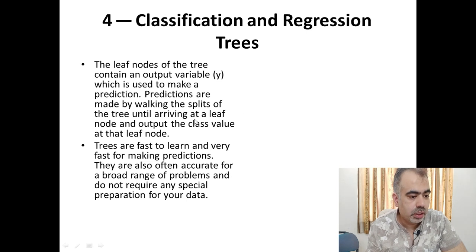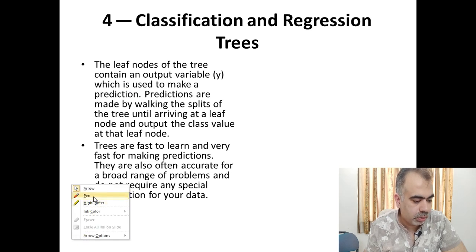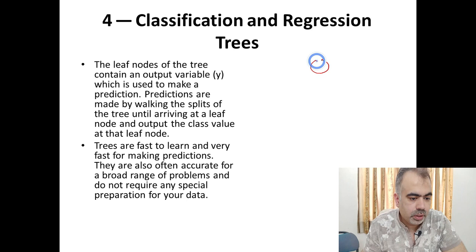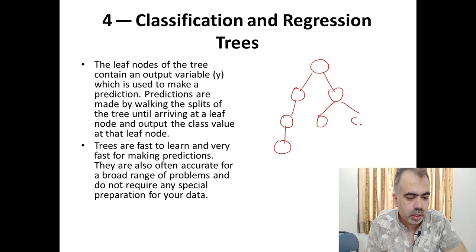So the next one is classification and regression trees. In the regression tree and the classification tree, the leaf nodes of the tree contain an output variable y, which is used to make a prediction. Basically, it is just like a decision tree algorithm. A tree starts from the root and moves towards the leaf. The leaf is where there is no child, and sometimes a node has two children, so it is what we call a binary tree.